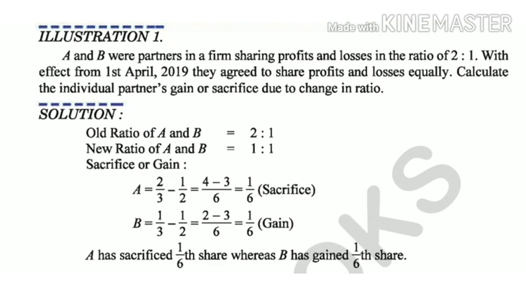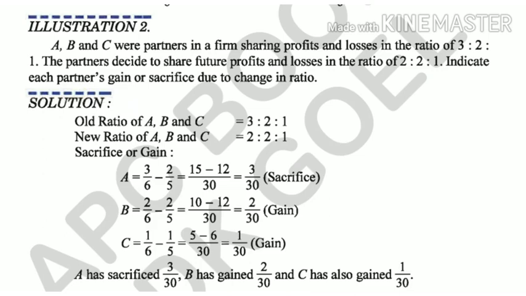Now for sacrifice or gain, we are using the sacrificing formula, that is old minus new. So old of A is 2/3 minus new ratio of A, 1/2. So it comes to 1/6 positive, that is sacrifice. For B, the same formula: old is 1/3 minus new 1/2. You can see it is minus 1/6. Minus means it is gain. If you are using the sacrificing ratio formula, if it comes positive, it is sacrifice. If it comes negative, it is gain.